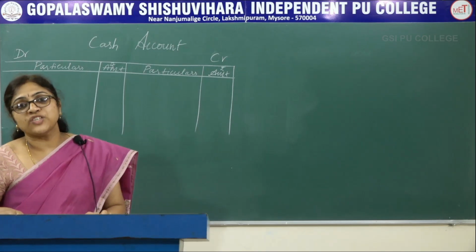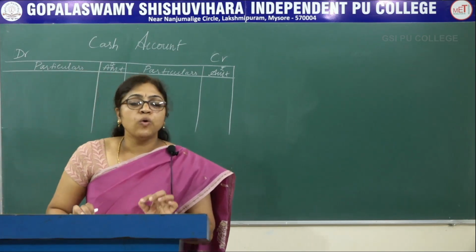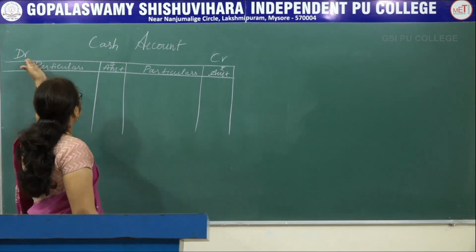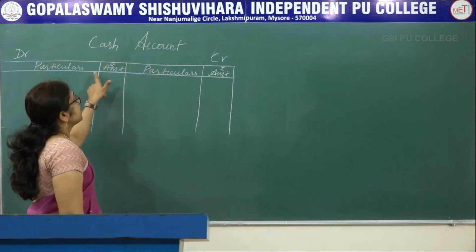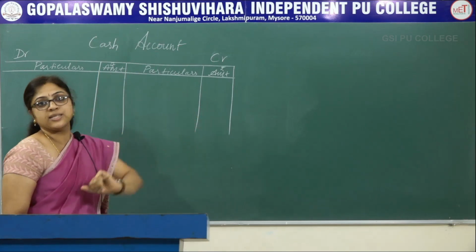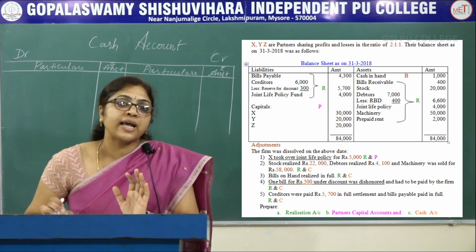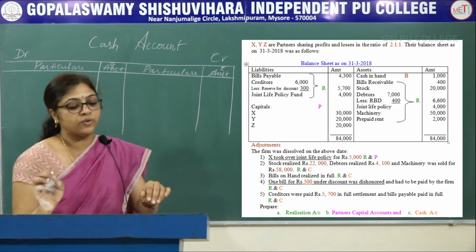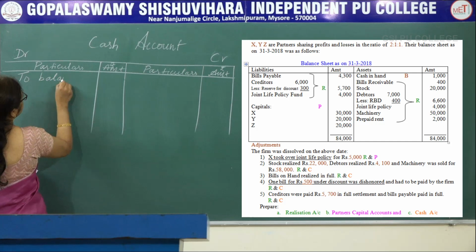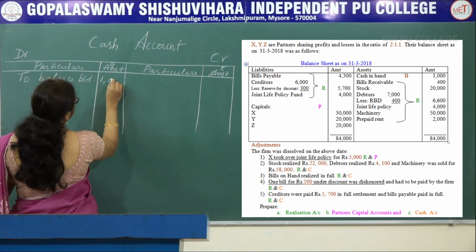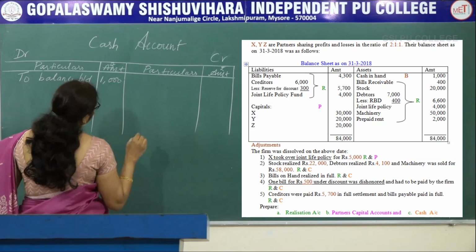So in this question they have asked to open the cash account. First open the cash account, write debit as well as credit, particulars, amount, particulars as well as amount. See the balance sheet, the cash balance is there. Bring that cash balance to the cash account, to balance brought down. The amount in the balance sheet is 1,000.